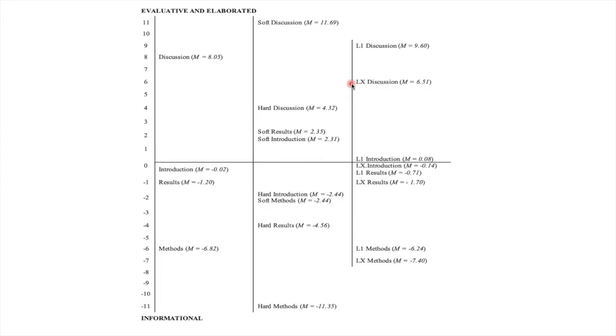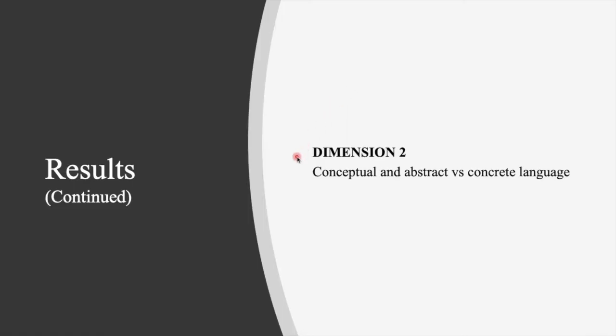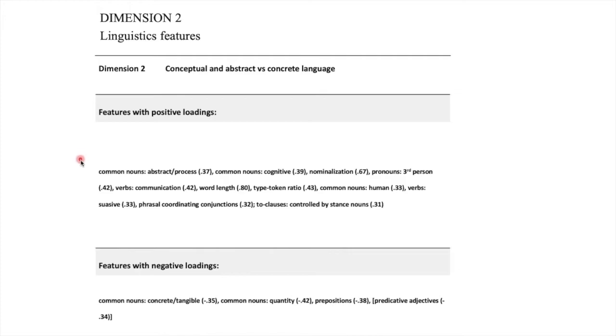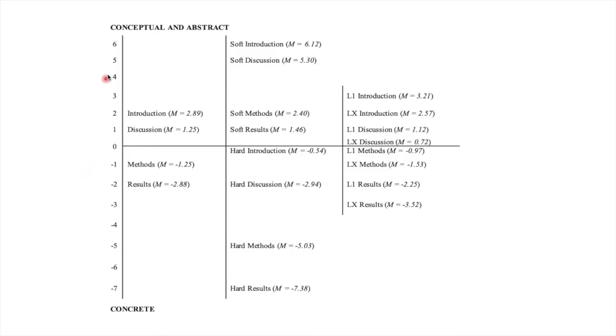Let's move on to Dimension 2. We label Dimension 2 conceptual and abstract versus concrete language. As I mentioned, this was based on detailed considerations of these features and the communicative functions they share. Dimension 2 points to some differences across IMRD sections. The discourse of both introduction and discussion sections seems to be more conceptual and abstract than methods and results.